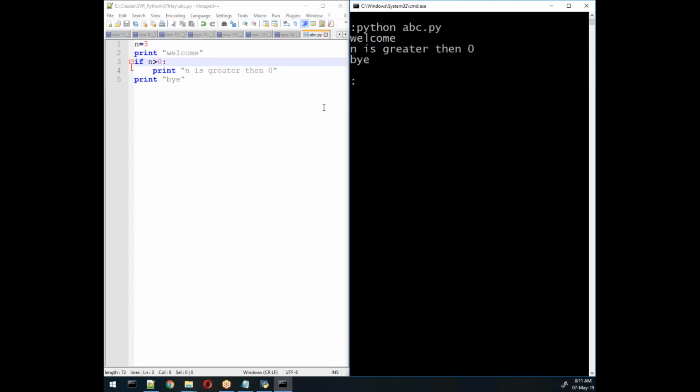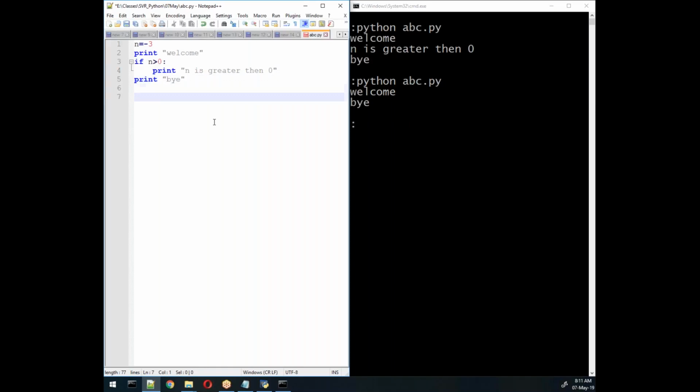So what would be the output now? Welcome, n is greater than 0, and bye. If I write here, instead of this, -3, what would be the output? Guys, help me. Welcome and bye, right? Correct. So welcome and bye. Why? Because this condition is not satisfied. So this is called simple if.